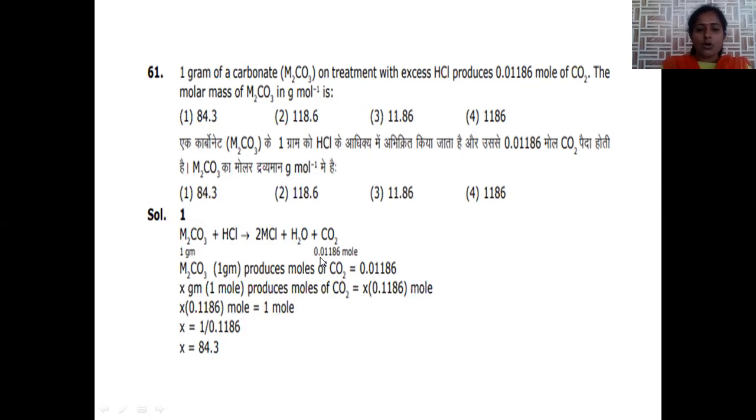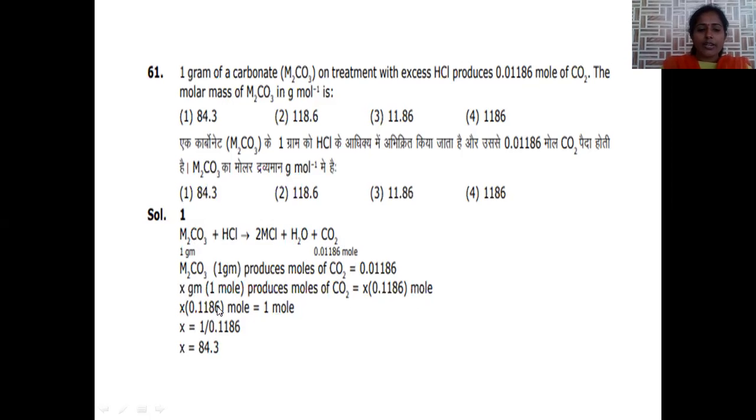When treated with HCl, salt plus water along with the liberation of carbon dioxide is possible. 1 gram generates 0.01186 moles of carbon dioxide. Then x grams of metal carbonate generates how much of this carbon dioxide? Then it becomes x into 0.01186 moles.